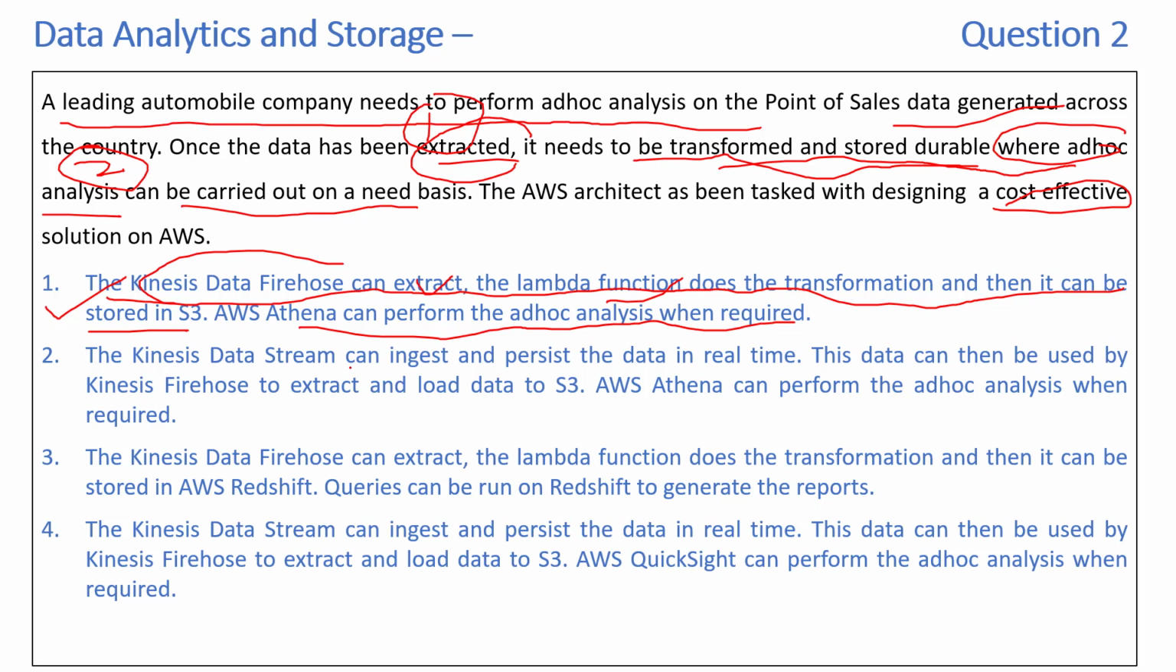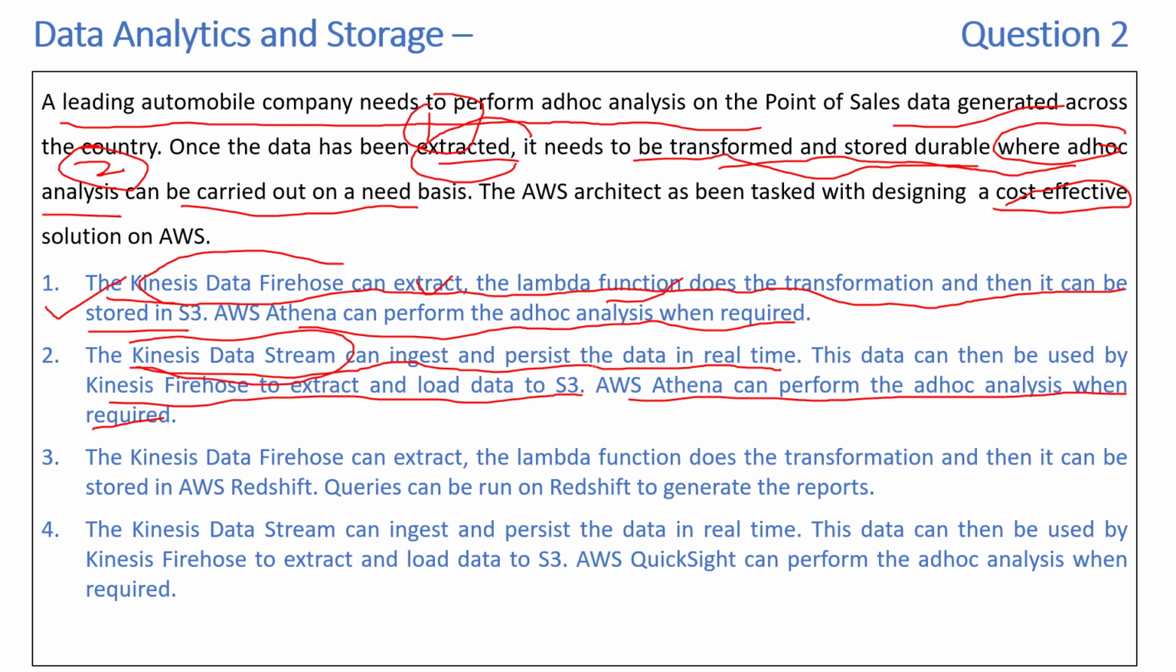And let's take a look at the other options that we have. The Kinesis Data Stream can ingest and persist the data in real time. That's true. Then this data can be used by Kinesis Firehose to extract and load the data to S3. And AWS Athena can perform the ad hoc analysis when required. So this is very similar to the first one. The only thing is that you are additionally using Kinesis Data Stream to ingest and persist the data, which might lead to additional cost.